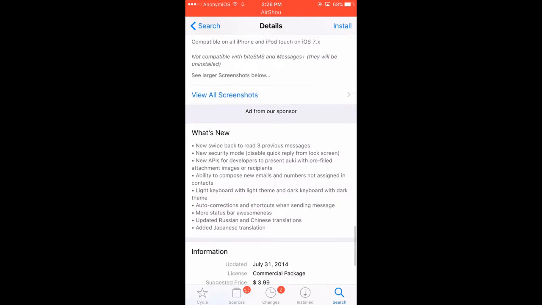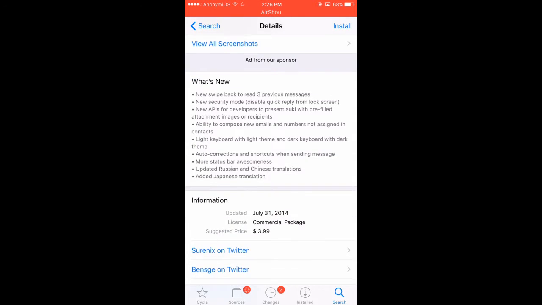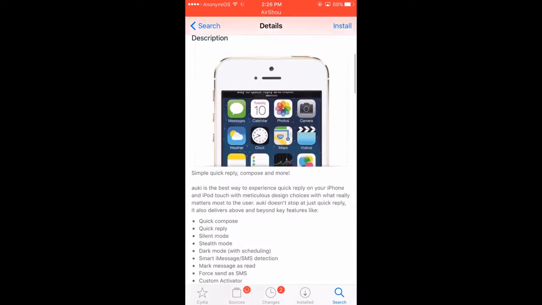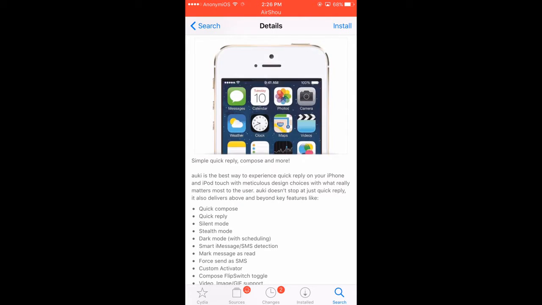So here it is, compatible with all iPhones and iPod Touches, possibly iPads too, with 7.0, but it could work with 8 as well. I am not too sure, because I have not tested it. So you can see that it is working here, and it is a little bit different to the notifications one, but it still works perfectly fine.